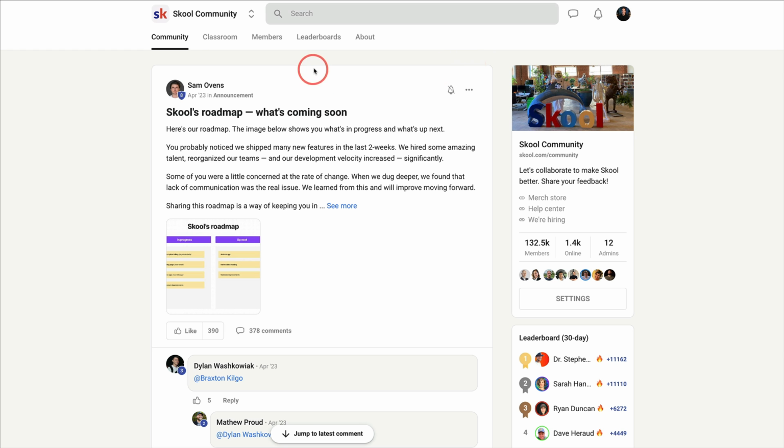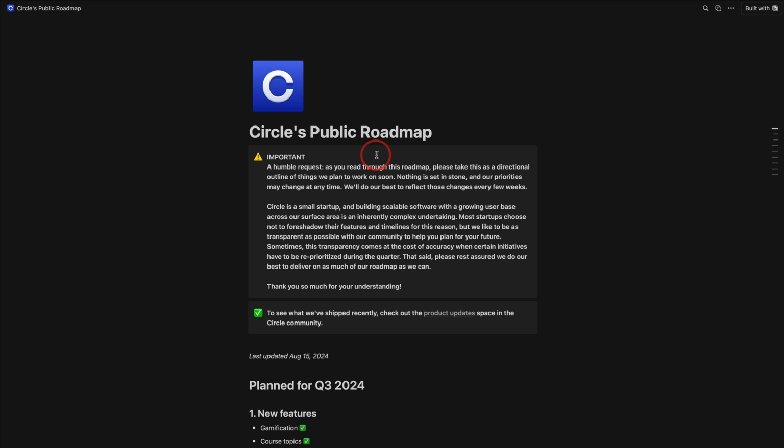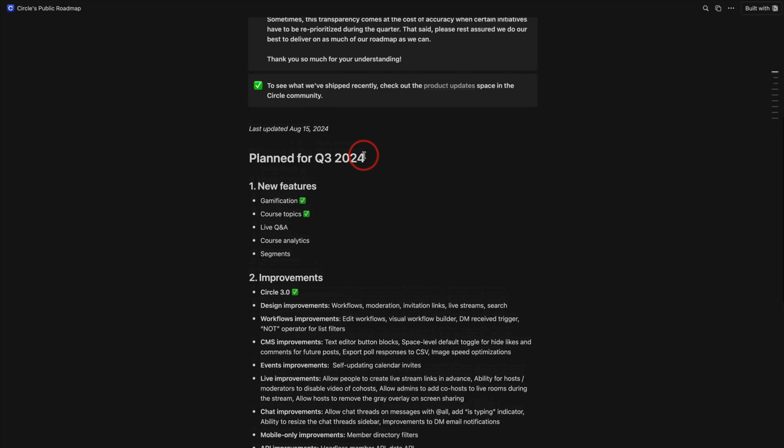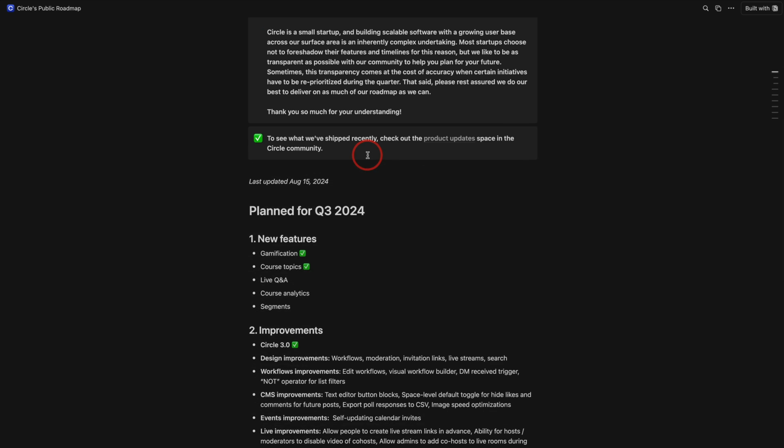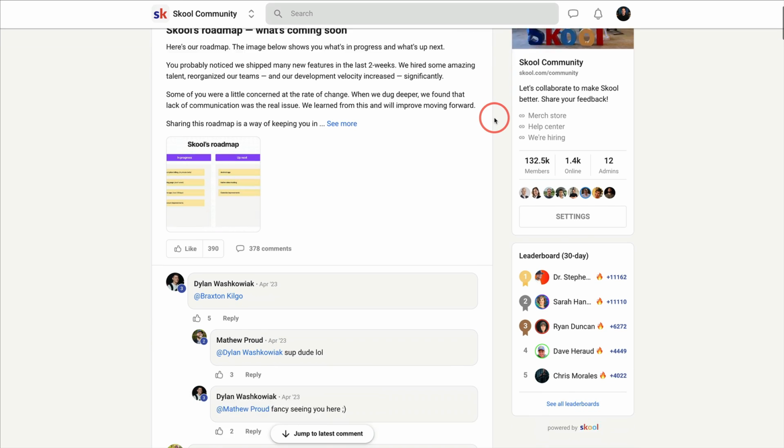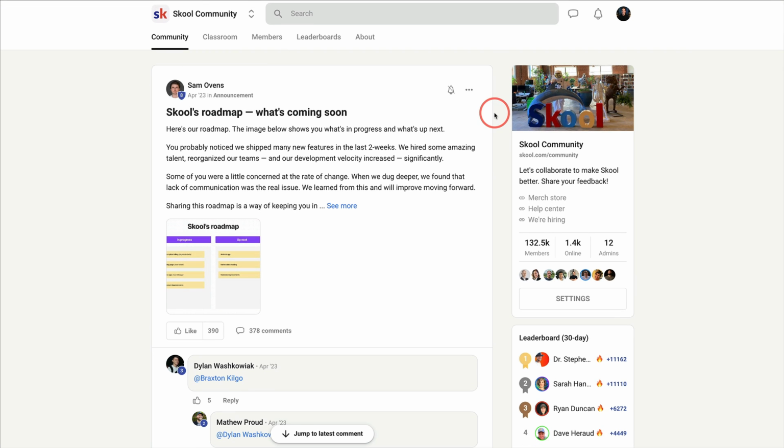Skool does have a roadmap inside of their Skool community. Theirs is just not as detailed as Circle's, which personally I appreciate. I like seeing exactly what's ahead and exactly what has been done. So there is both, but again, the common theme here is that Circle is more detailed in nearly every aspect of what they kick out.